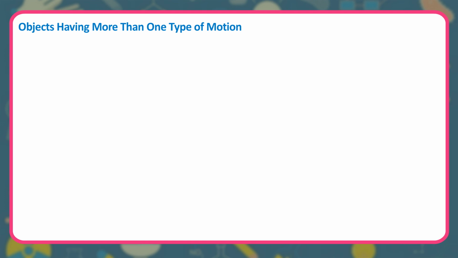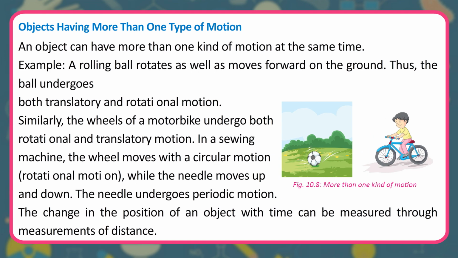Objects having more than one type of motion. An object can have more than one kind of motion at the same time. Example: a rolling ball rotates as well as moves forward on the ground. Thus, the ball undergoes both translatory and rotational motion.